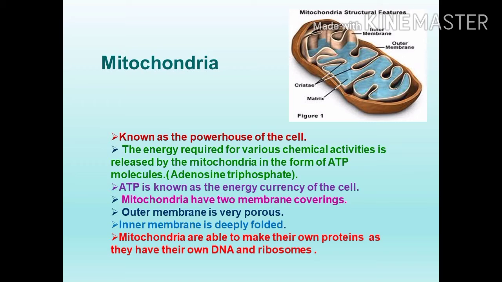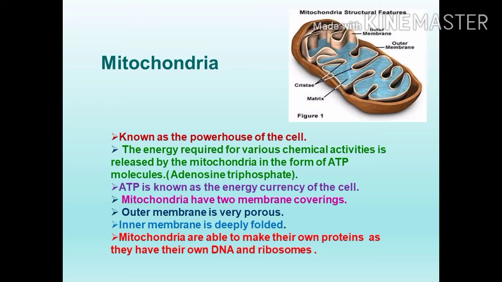Mitochondria have two membrane coverings. The outer membrane is very porous. What is the meaning of porous? It has many pores. The inner membrane is deeply folded in nature. See the picture. The outer membrane has many pores. The inner membrane is folded in nature.